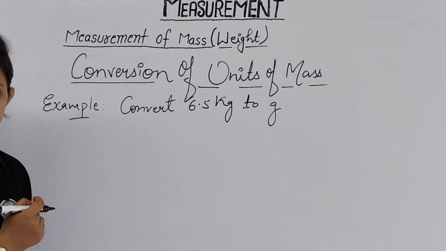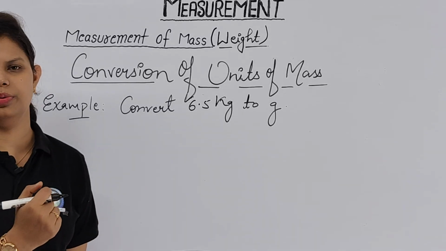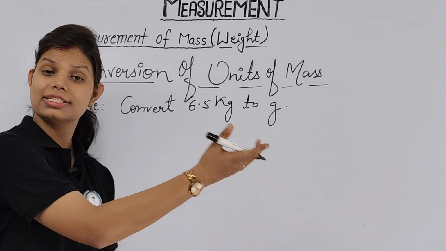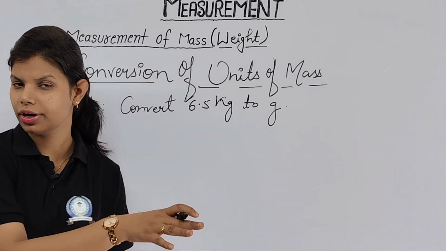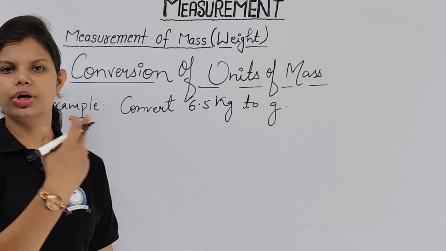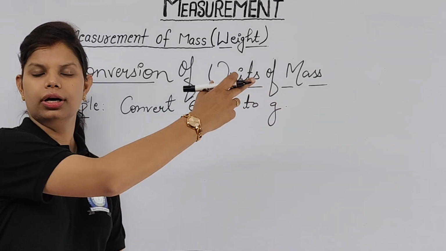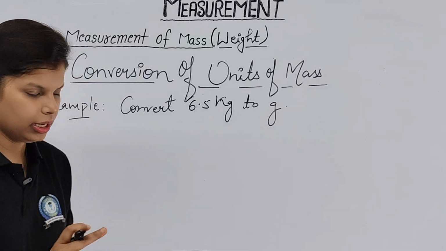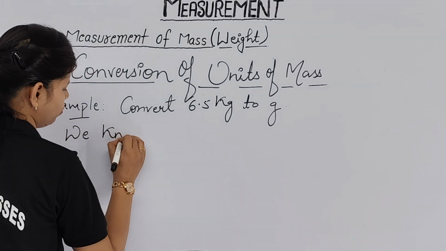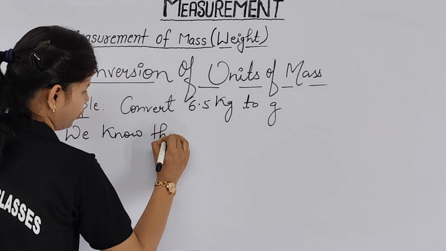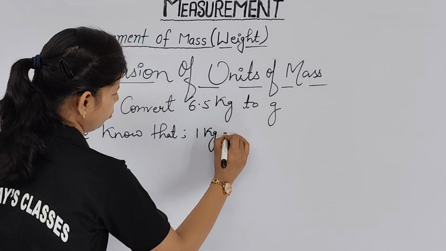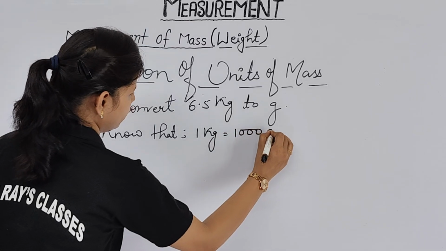Here kg is your bigger unit and gram is your smaller unit. So again we use the same operation. Which one, multiply or divide? To convert from a bigger unit to a smaller unit, we use multiply. We know that 1 kg equal to 1000 gram.